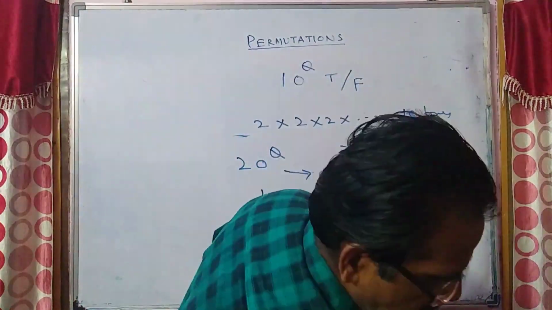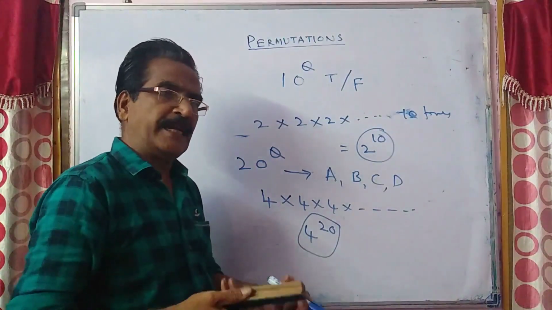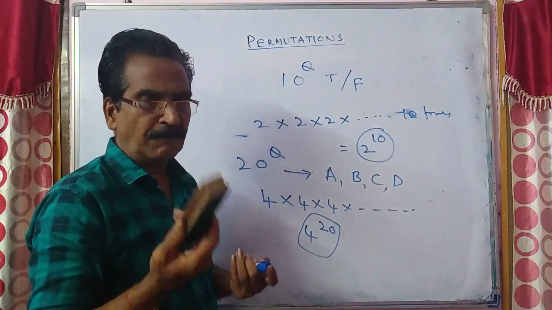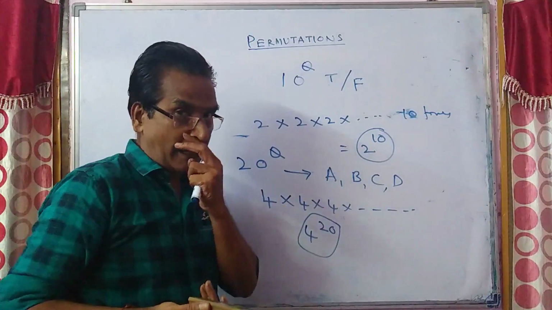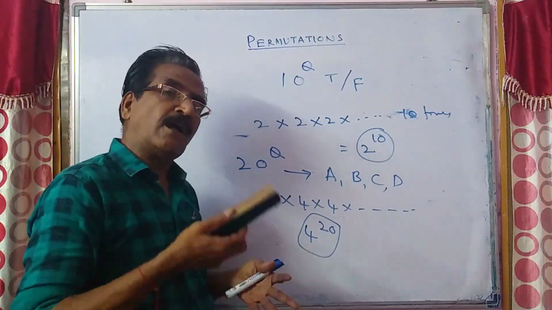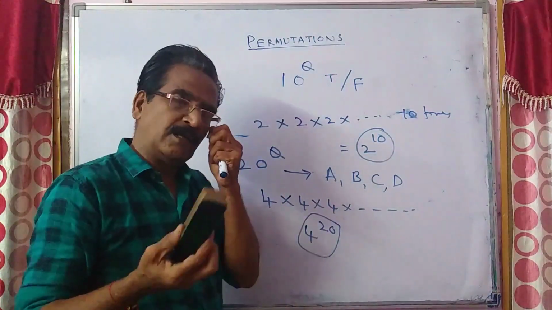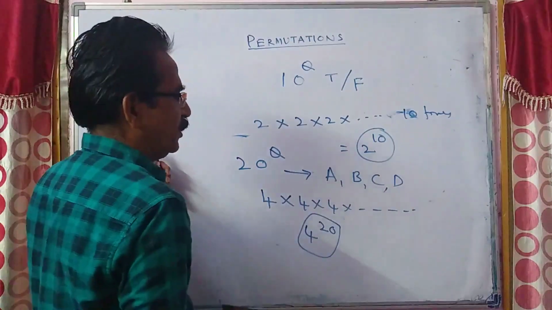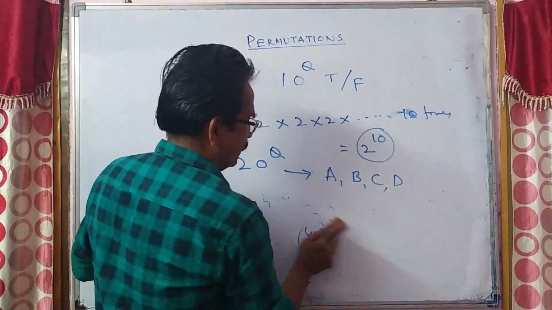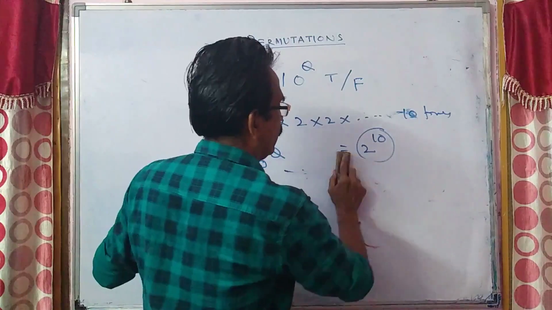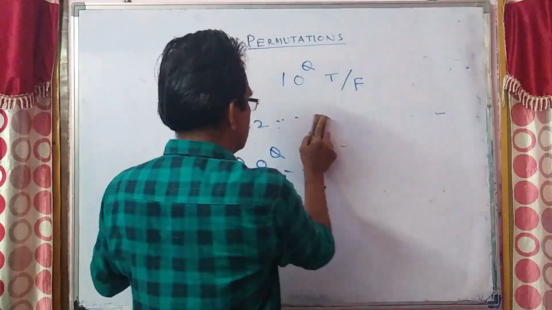You can opt for A, B, C, or D. Second question can also be answered in 4 ways, and also the third question. So 4 into 4 into 4, 20 times, that is 4 power 20.